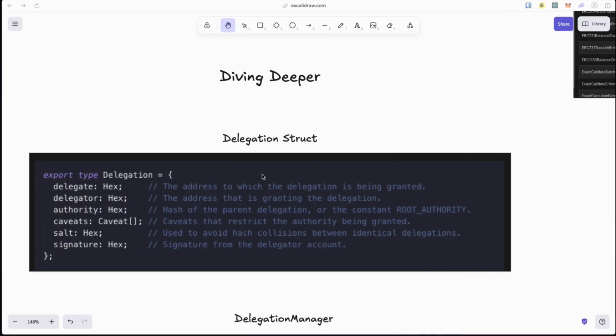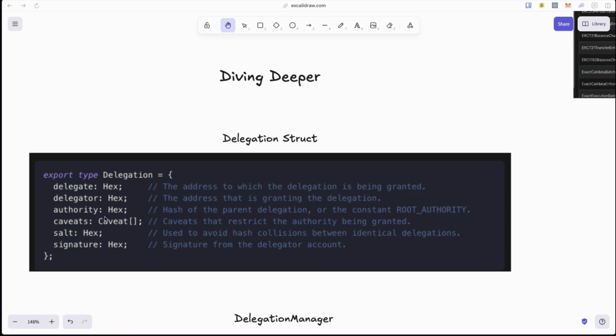Now let's dive deeper. Let's look at the delegation struct. These are the 6 fields of the delegation struct. As you can see, caveats are specified in delegations. And we have this authority value. For what is called root delegations, the authority will have a constant value. A root delegation is one that has no parent, but may have a child delegation or multiple child delegations.